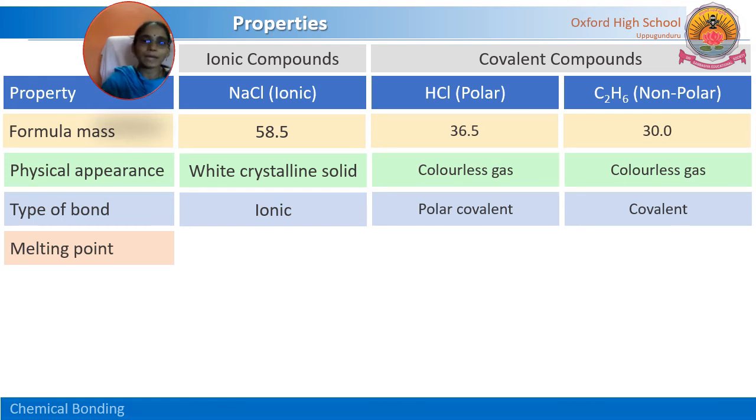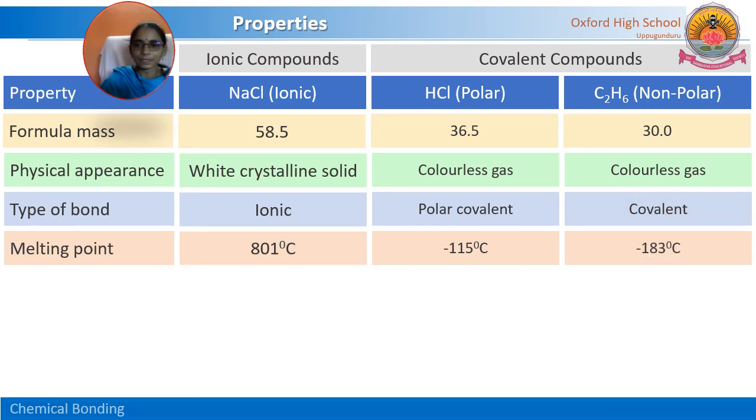Next, one more characteristic, it is melting point. Let us see how it is for ionic compounds. It is a high melting point, that is 801 degrees centigrade for NaCl, whereas for HCl it is low, minus 115 degrees. For C2H6 it is even lower, minus 183 degrees centigrade.